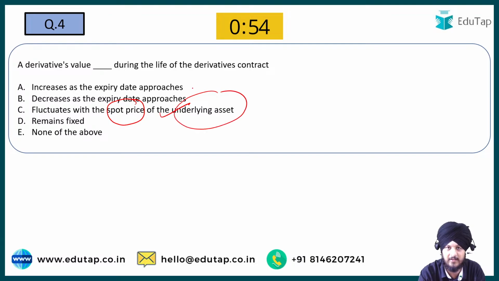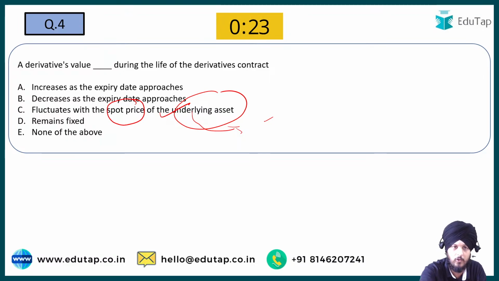of the underlying asset. But let me also tell you that it is not the only factor that is going to fluctuate the value of the derivative. There are other factors also. For example, it can be volatility in the market, it can be interest rates, fine, and it can be the time with respect to the expiry. Different kinds of things can fluctuate the value of the derivative, and the fluctuation in the spot price of the underlying asset is also one of them. Fine, very importantly.